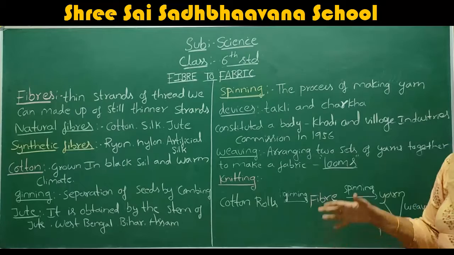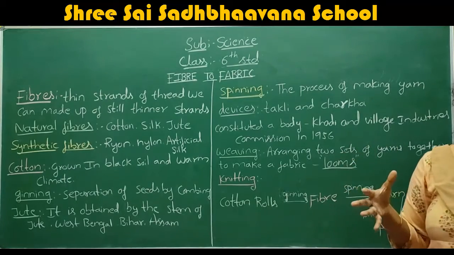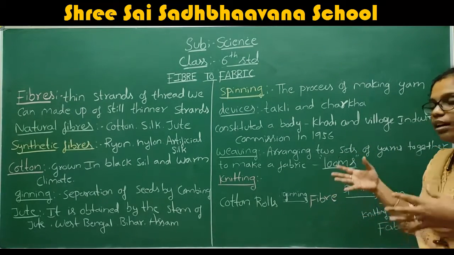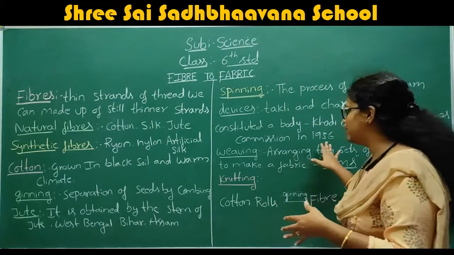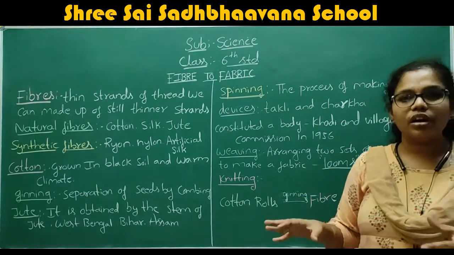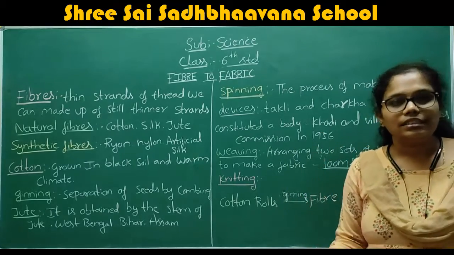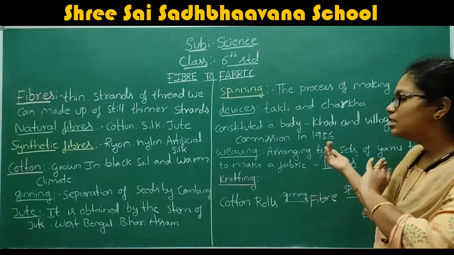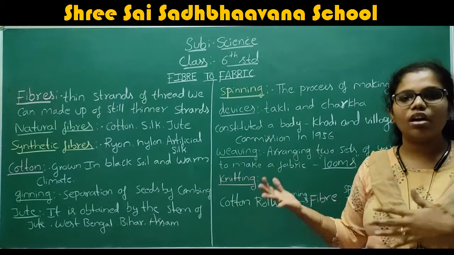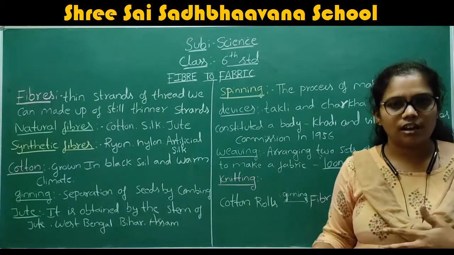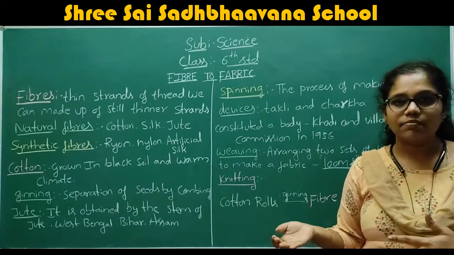They are going to ban the British fabrics in 1957, and to stop the influence of the British on India, the government of India gave importance to the weaving of cotton cloth and silk cloth.